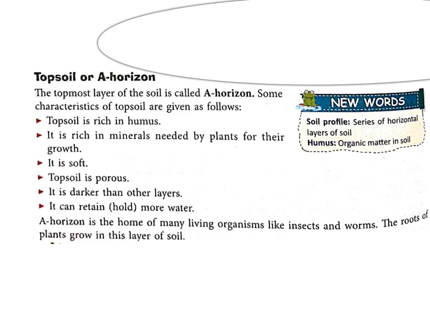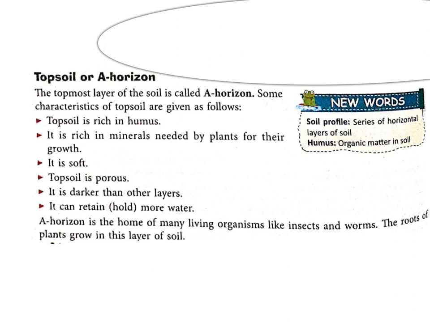The first layer is called the topsoil or A horizon. The topmost layer of the soil is called A horizon. Some characteristics of topsoil are given as follows. So here the first characteristic is topsoil is rich in humus. I hope you all can recall what is humus. So humus is the dead remains of plants and animals, or you can call it the organic matter in soil. So you all can conclude that this topsoil contains humus.